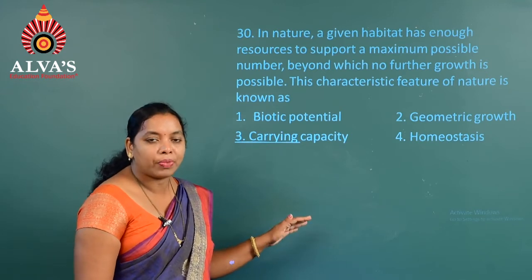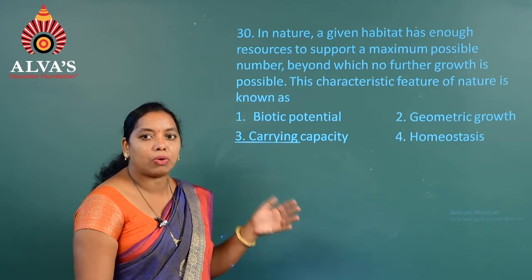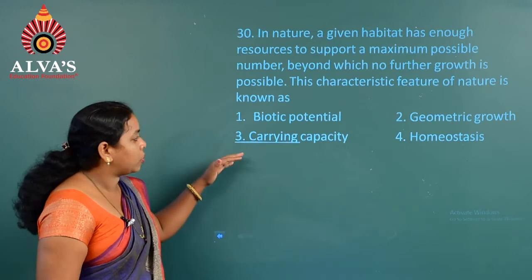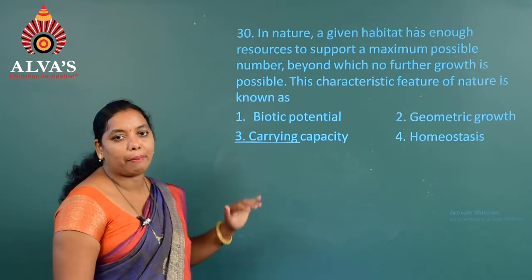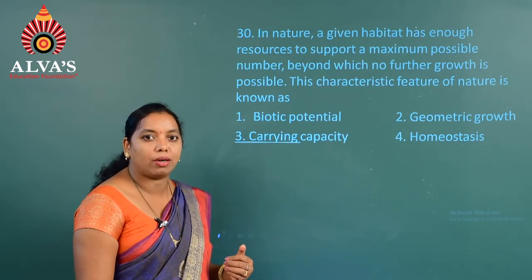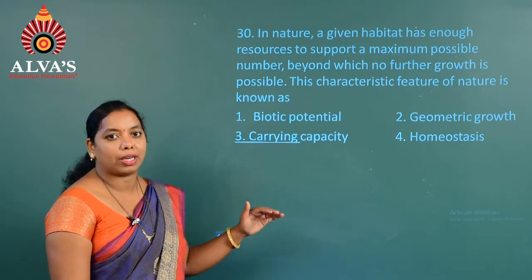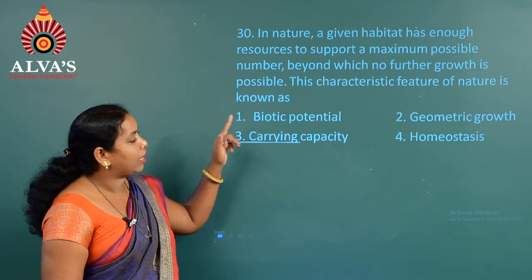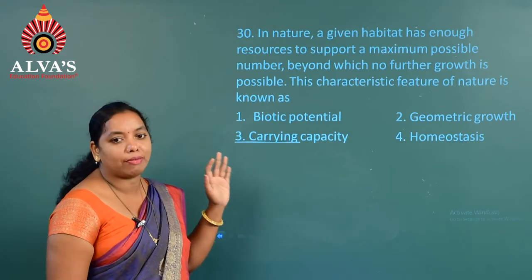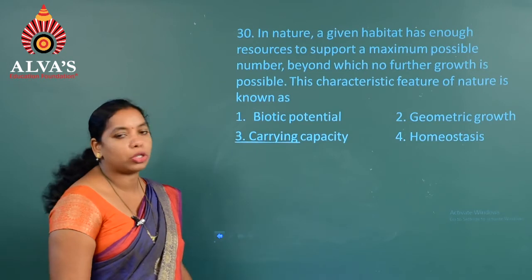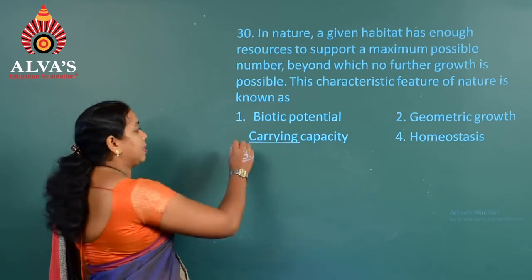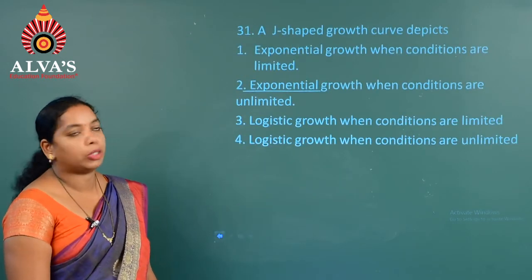So hence in a logistic growth model, after using all the resources available in nature, the competition will be very high because there are limited resources. And here we can see that till the carrying capacity, the nature can accommodate individuals. After that, no more individuals are added to the particular habitat. Hence the explanation for question 30 is the third option, which is called carrying capacity. Moving on to the next question, question number 31.